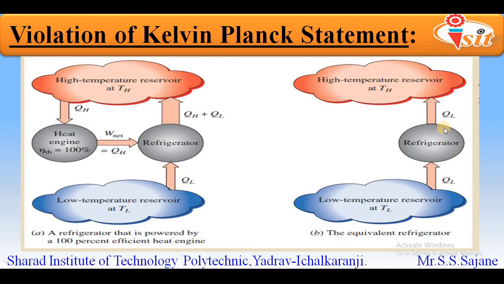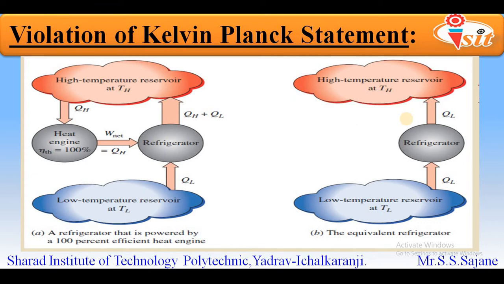By observing this diagram, you can clearly understand that the Clausius statement is also violated. This is because the heat is transferring from the low temperature reservoir to the high temperature reservoir without consuming any external energy, because the work has been cancelled while we combined both systems.